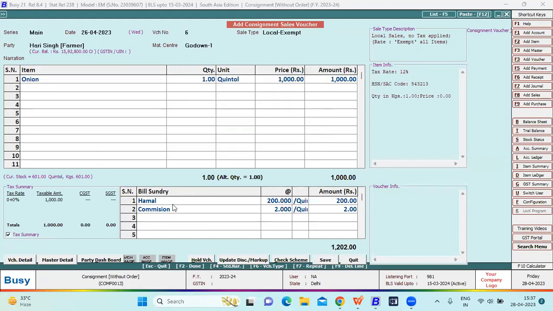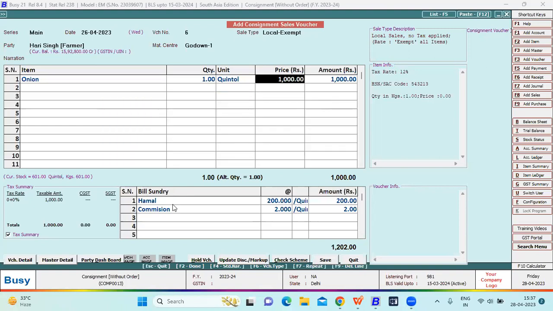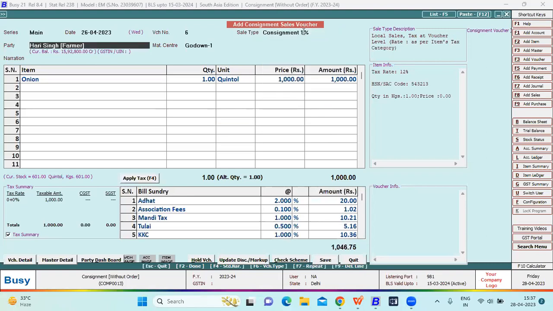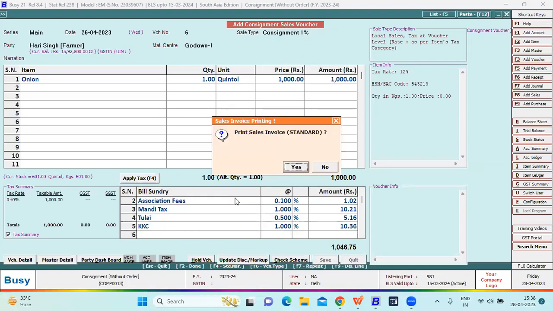And I ticked maintain price of source voucher, so it will automatically pick the purchase price of 1000 as the sale price of 1000. You have to select the consignment 1% sale type. All the bill sundry will be tagged as per the default value.